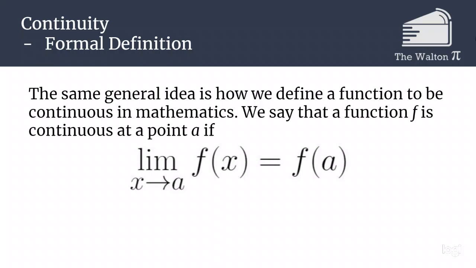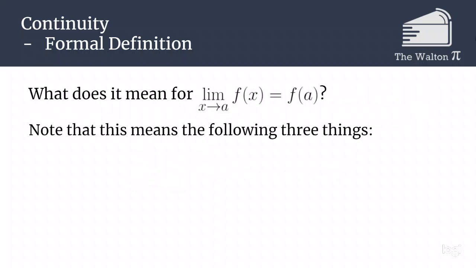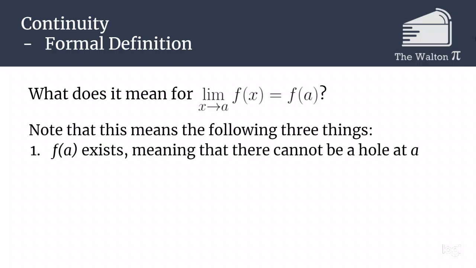So the way that we define continuity is a function is continuous at a point a if the limit of the function at the point a is equal to the actual value of the function. So what does it mean for the limit as x approaches a of f of x to be equal to f of a? Well, it's going to mean three different things, and these are the three things that can cause a function to not be continuous.